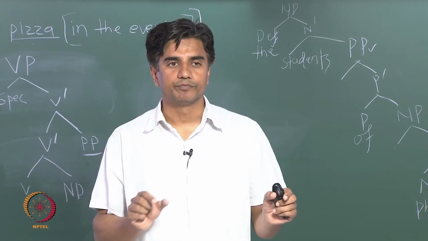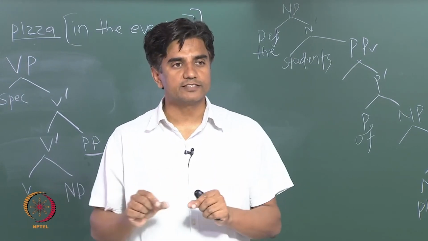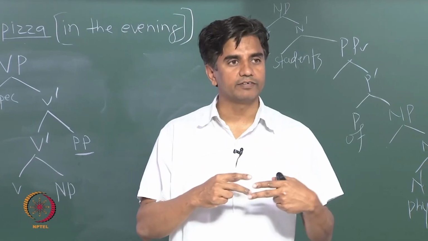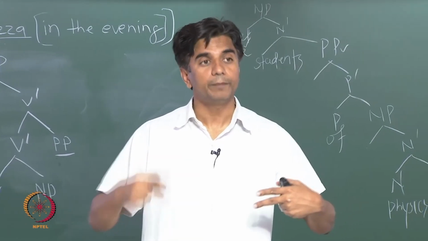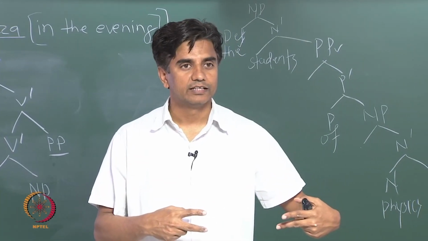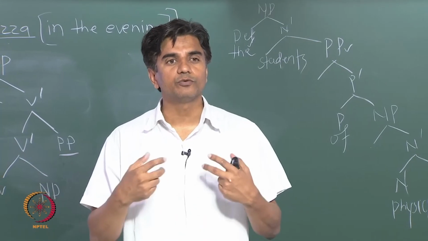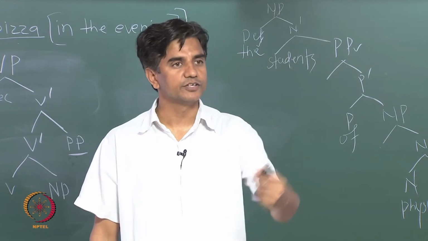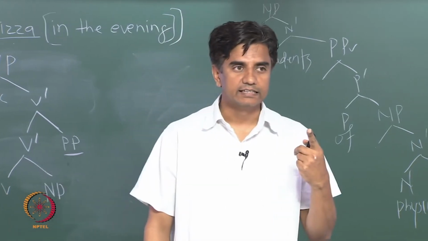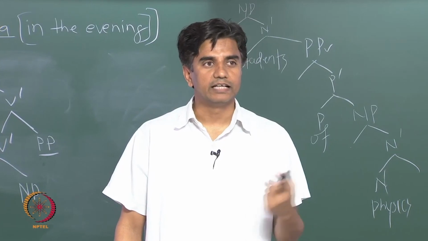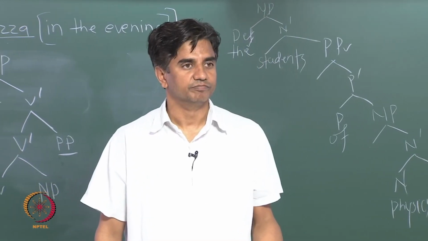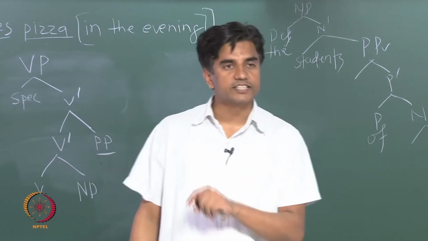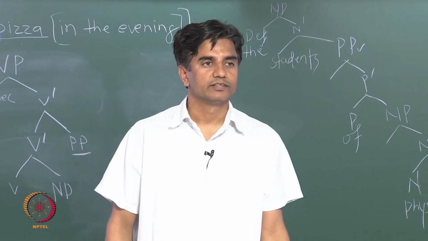Structurally, both are the same. Student of physics and a student with long hair. What I mean by same is both of them have an NP within a PP within an NP. Okay, but do you feel any distinction between the two? The reason why I am asking you this question is, in one case the PP is a complement, in the other case the PP is an adjunct. Student of physics with long hair, that's also an NP.